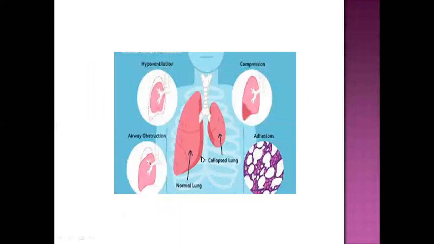This is a diagram where there is a normal lung on the left side and a collapsed lung on the right side. As alveoli form the volume of the lung, when there is a collapse of alveoli, there is no volume of lung.